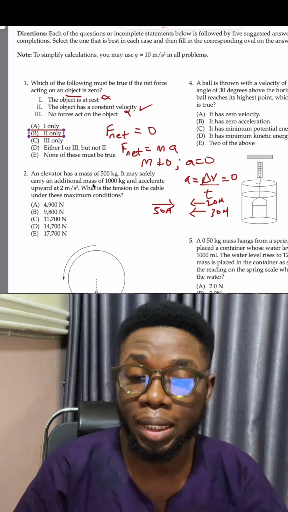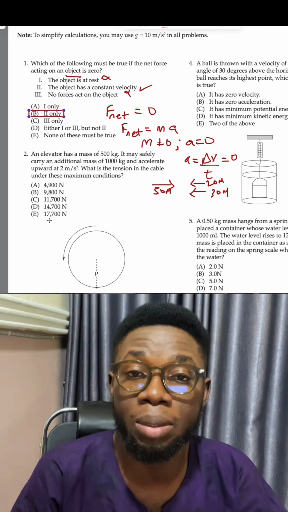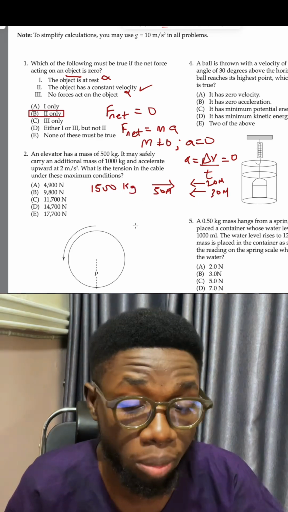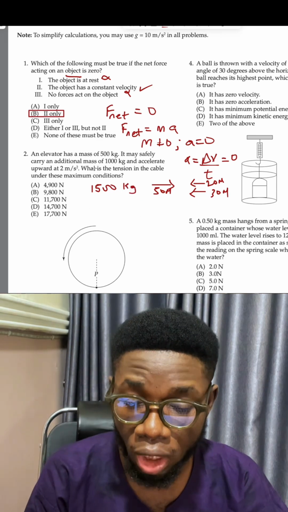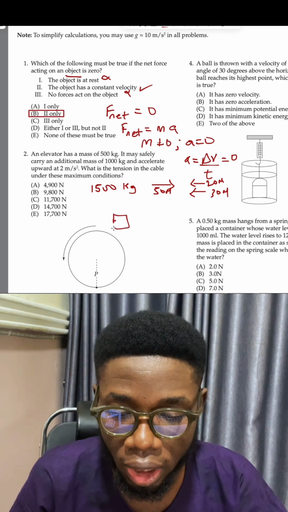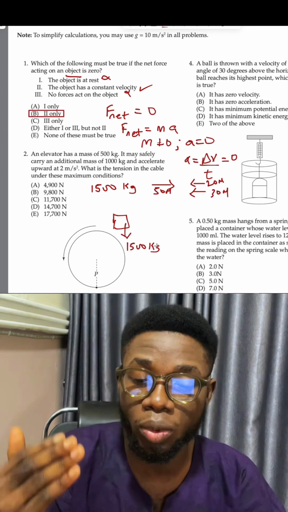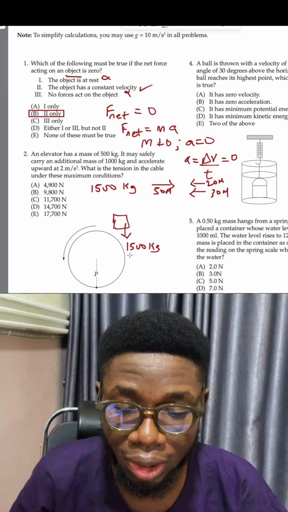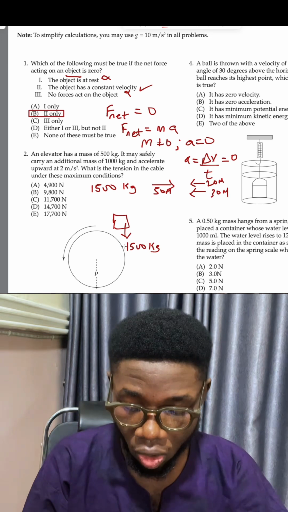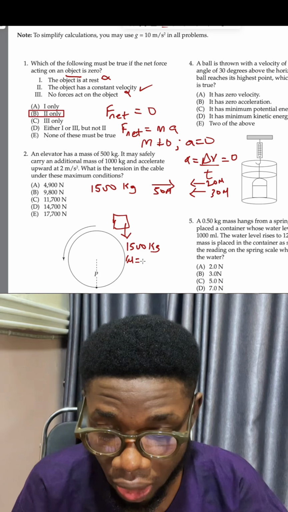The next question says that an elevator has a mass of 500 kilograms. It may safely carry an additional mass of 1000 kilograms. So the total mass involved in this motion is 1500 kilograms. The elevator is accelerating upward at a rate of 2 meters per second squared. Let's say this is the elevator. The total mass is 1500 kilograms, and the weight is acting downward. The weight is 1500 multiplied by 9.8. Let me get my calculator to do that.